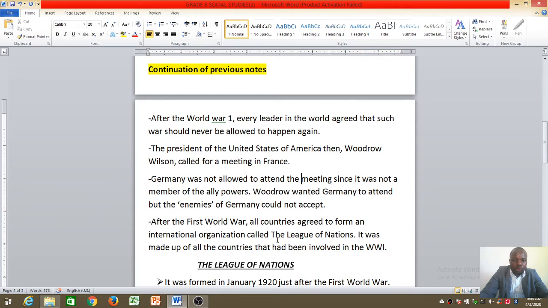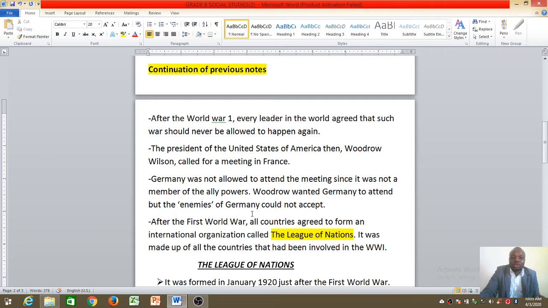It's very important for you to know that. The League of Nations. So this League of Nations is like an umbrella or an organization, a group of countries. Nations are countries. So a group of countries. Now this group of countries are those countries that believed that there should be no other war. They came together to sign a peace treaty or a peace agreement, and they formed an organization called the League